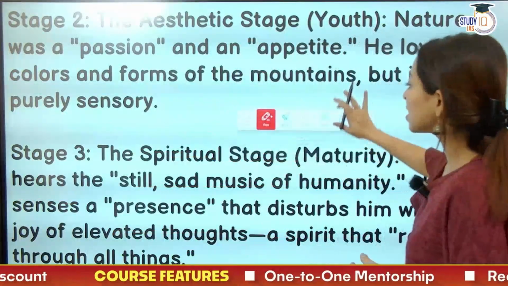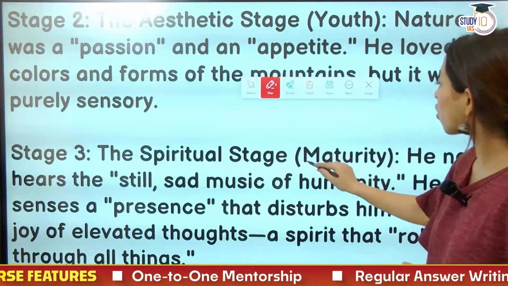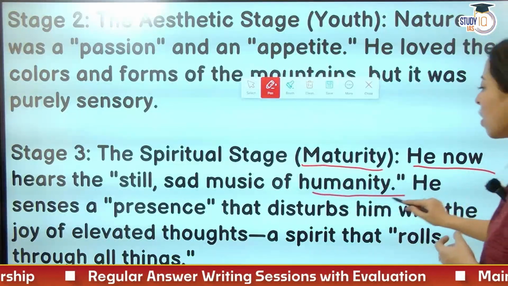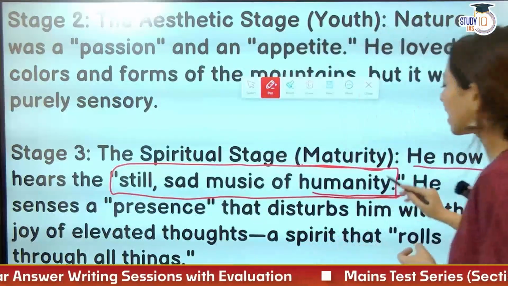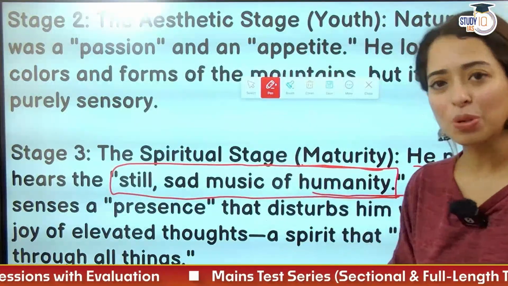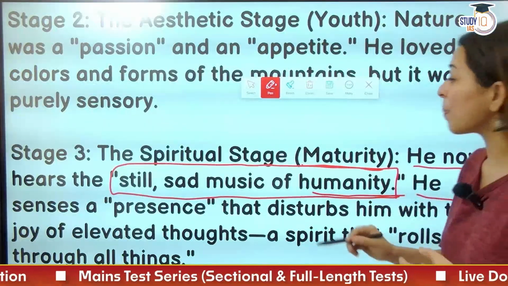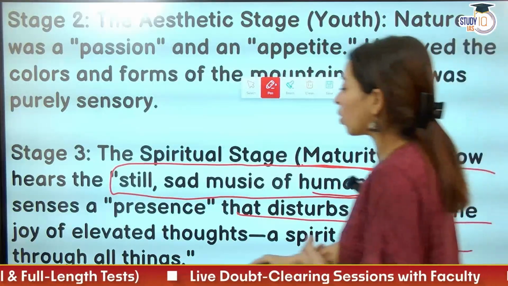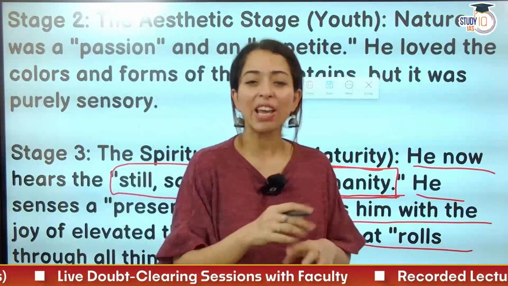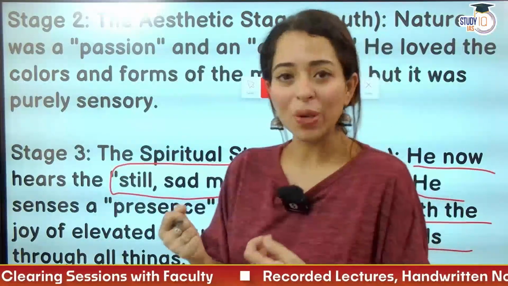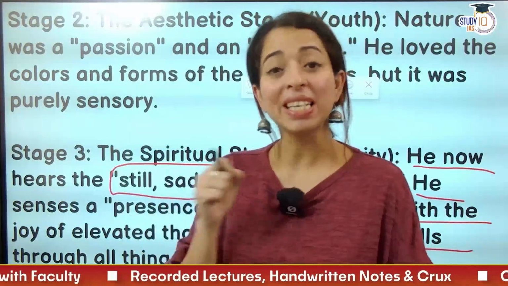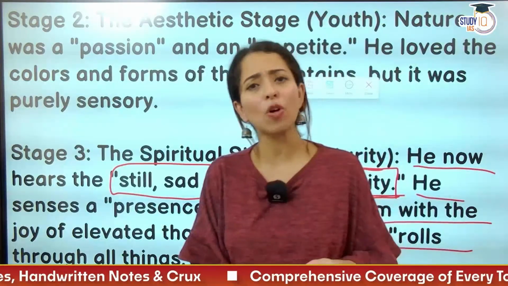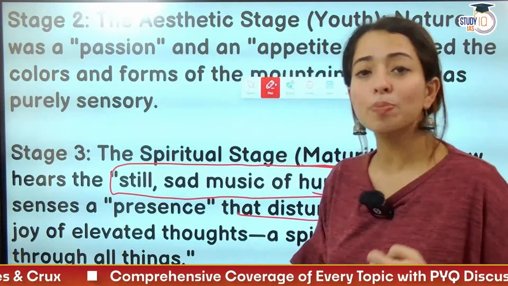Stage 3, that is the spiritual stage, and that is the stage of maturity. He now hears the still sad music of humanity. A very famous line, बहुत फेमस लाइन है टिंटन एबी की, still sad music of humanity. He senses a presence that disturbs him with the joy of elevated thoughts, a spirit that rolls through all things. So maybe he is able to sense that everything around him has a soul. The things that we sense do not have a soul, but he believes that there is something peculiar, something strange, that is beyond the understanding of a human being. So this is a stage wherein his spiritual aspects come.